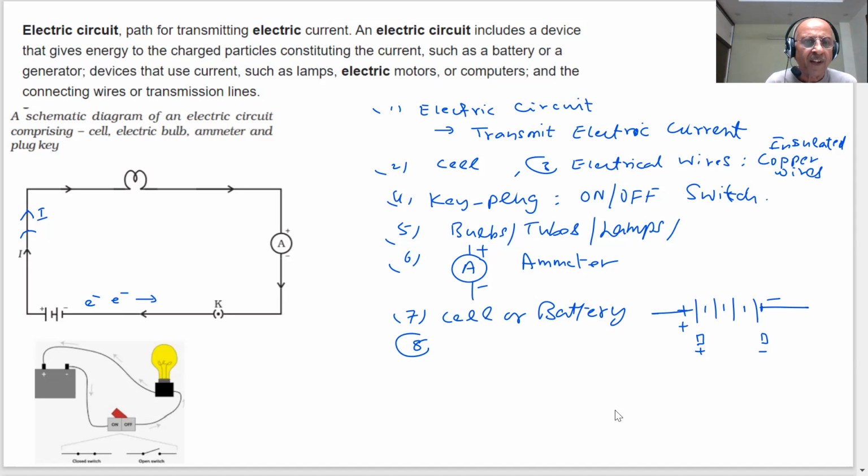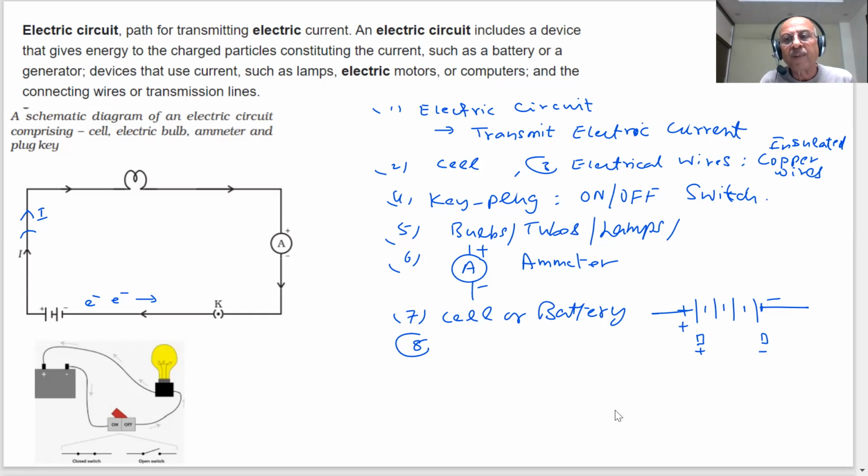And here you can see an on-off switch. Here is a battery, students, with negative and positive, and the bulb also has positive and negative. It is connected when the circuit is complete. Switch is on, put a key here, switch on, the bulb will light up. Break the circuit, then what will happen? The circuit is not complete. Electric current is not flowing through the circuit, and the bulb will stop glowing, students.